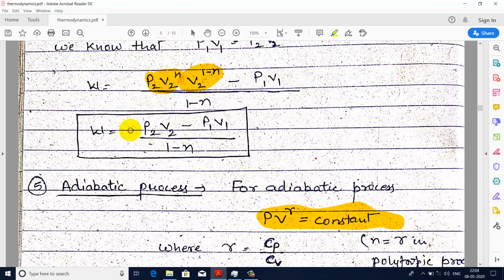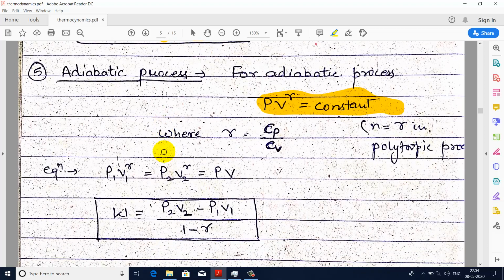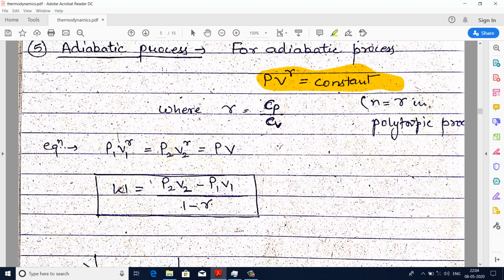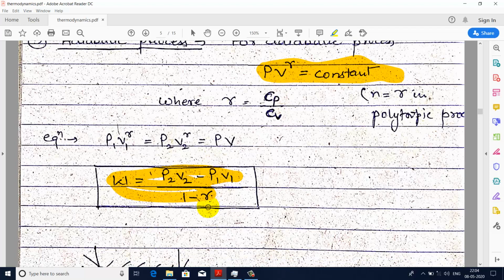So this formula will also apply for the adiabatic process, but in place of 1 minus n we write 1 minus gamma. So the formula of work transfer in case of an adiabatic process comes out to be P2 V2 minus P1 V1 upon 1 minus gamma.